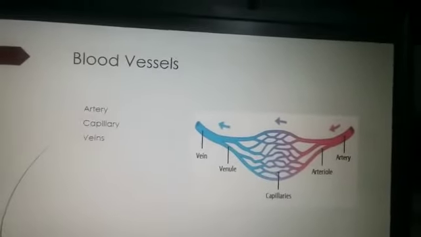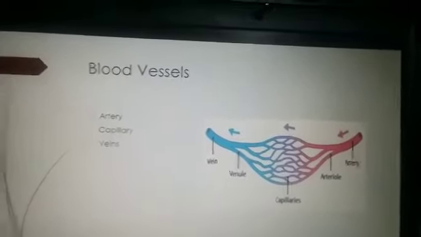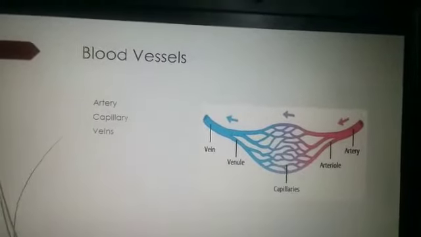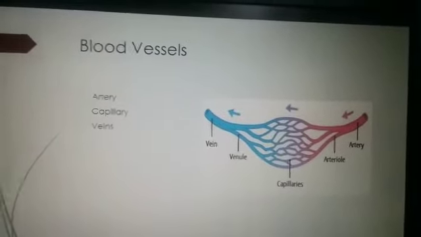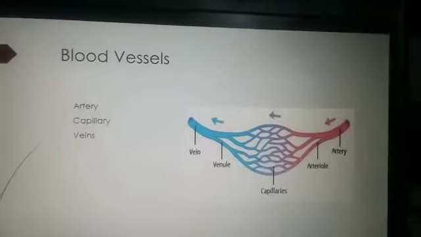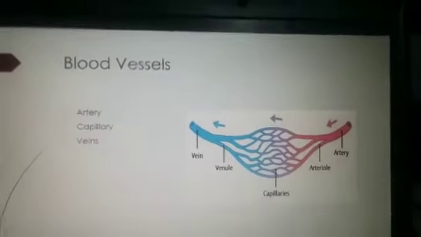What is the function of capillaries? They spread through the tissue so the blood gets to every cell in the body. That is the main function of capillaries. Veins carry blood back to the heart. Again, arteries carry blood away from the heart, and veins carry blood back to the heart.